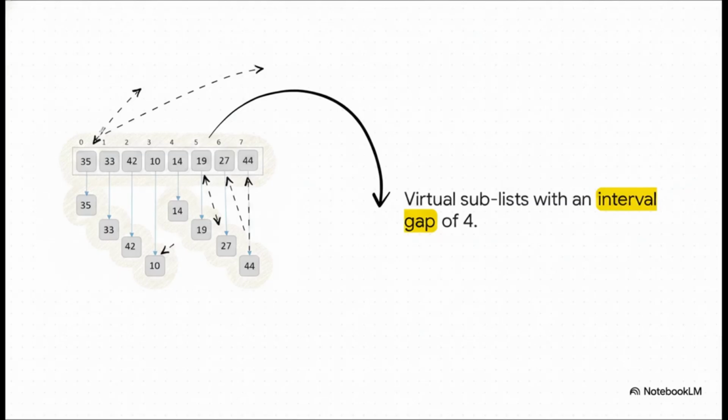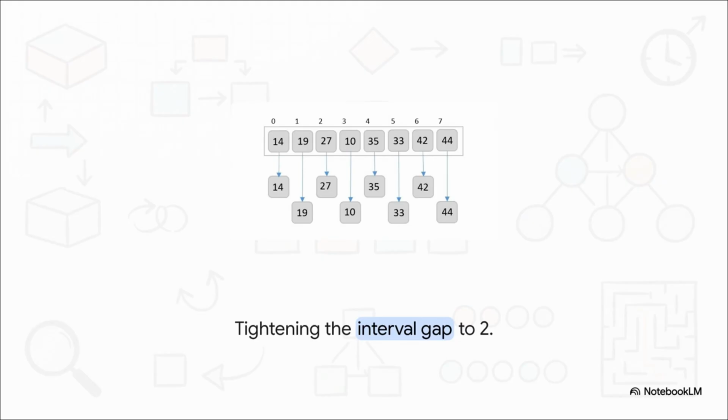Let's actually visualize this. Look at this array of 8 elements, starting with a gap of 4. We are absolutely not comparing the 35 with the 33 sitting right next to it. No way. We leap across the gap and compare the 35 with the 14 way over there. Since 14 is smaller, it leaps 4 spots to the left in a single bound. We do the exact same thing for the 33 and 19, the 42 and 27, and so on. We are resolving the major out-of-order elements at a total macro level. Let's move on and see how this builds.